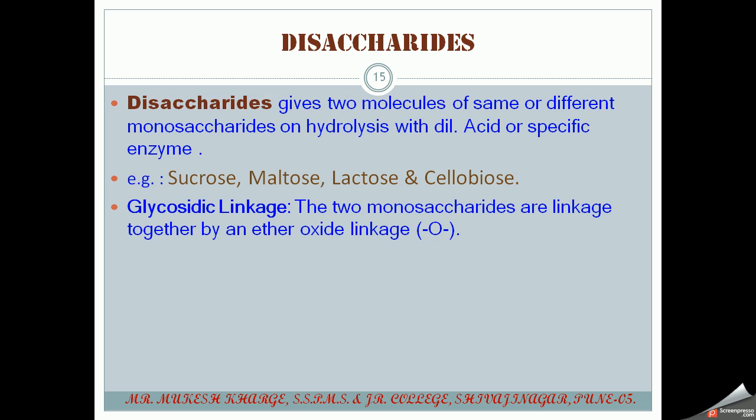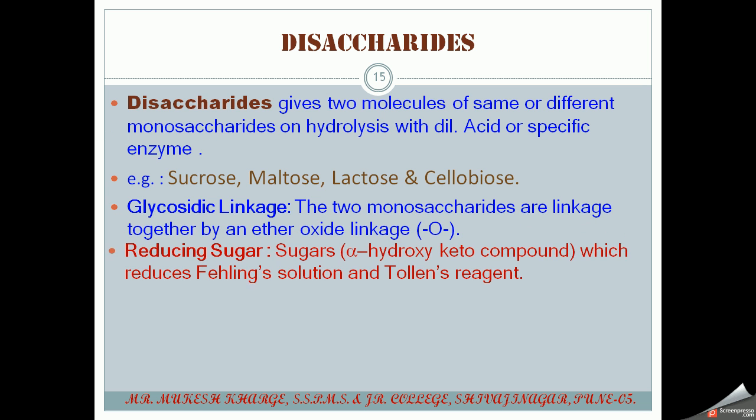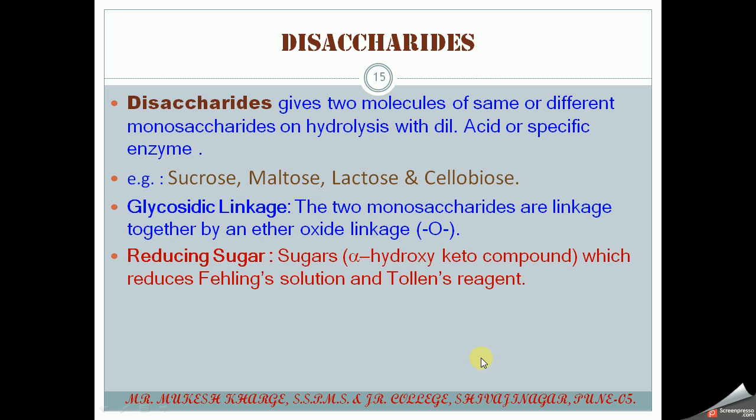So the two monosaccharides are linked together by an ether or oxide linkage, -O-. That linkage is called a glycosidic linkage. In the classification we already discussed reducing sugars: the sugar that is an alpha hydroxy keto compound, which reduces Fehling's solution and Tollens' reagent.